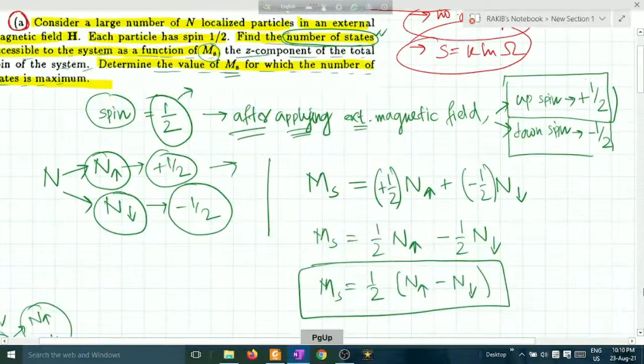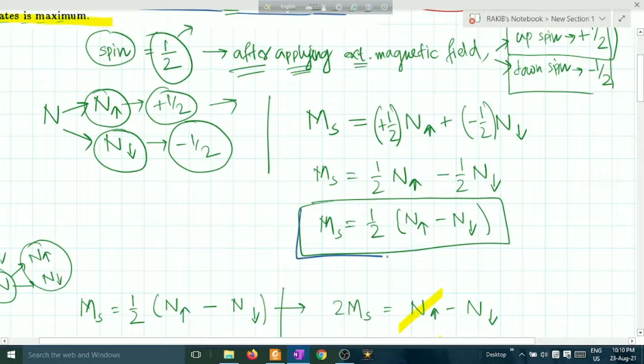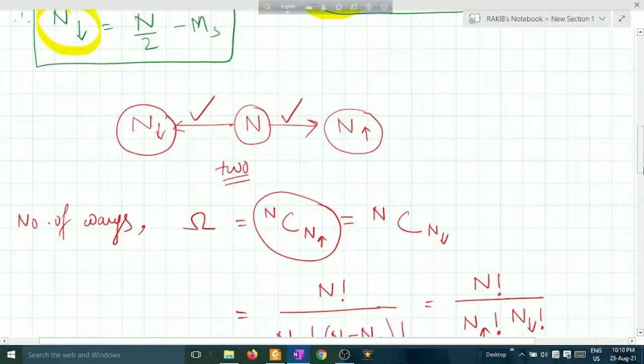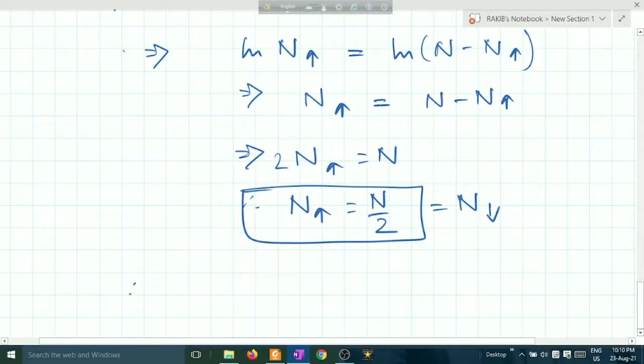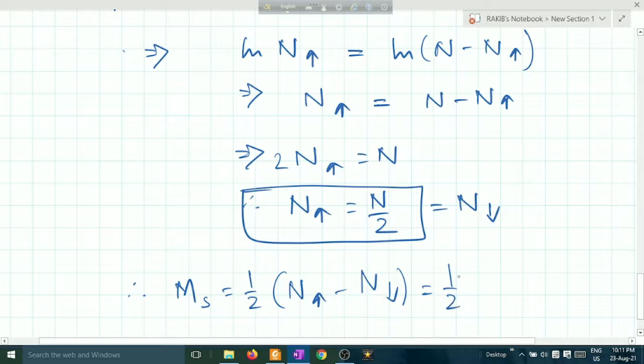Just wait, the question was: determine the value of ms for which the number of states is maximum. So what is the value of ms here? Ms is half into n up minus half into n down. So the value of ms equals half into (n up minus n down). Half into n up is N by 2, n down is N by 2.